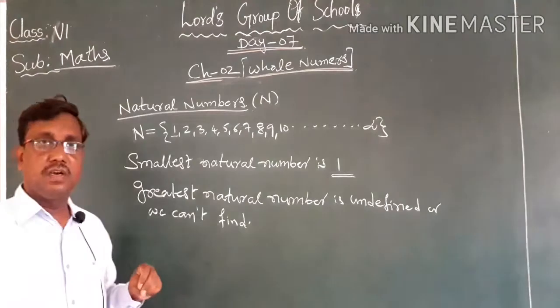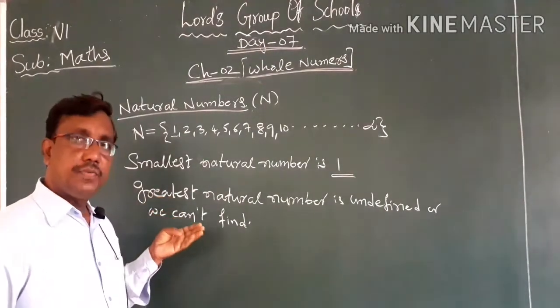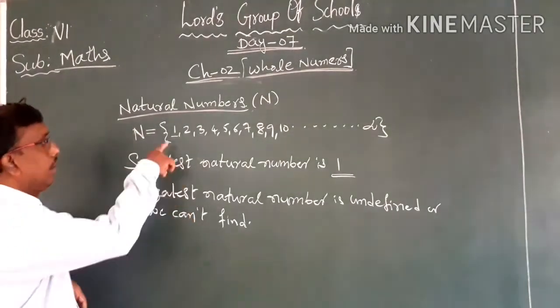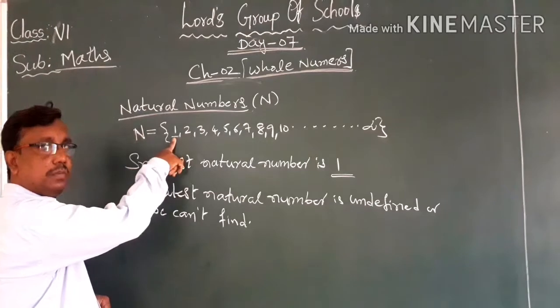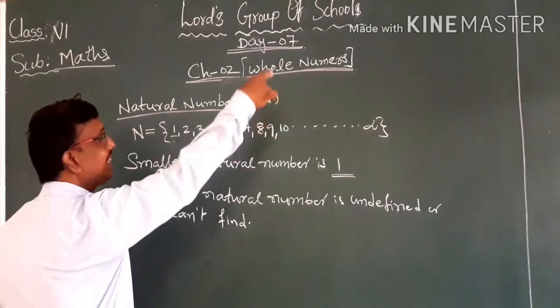As we learned in previous classes, we'll recall a few properties of natural numbers. The smallest natural number is 1, the very next one is 2, 3, 4, 5, 6 and so on.